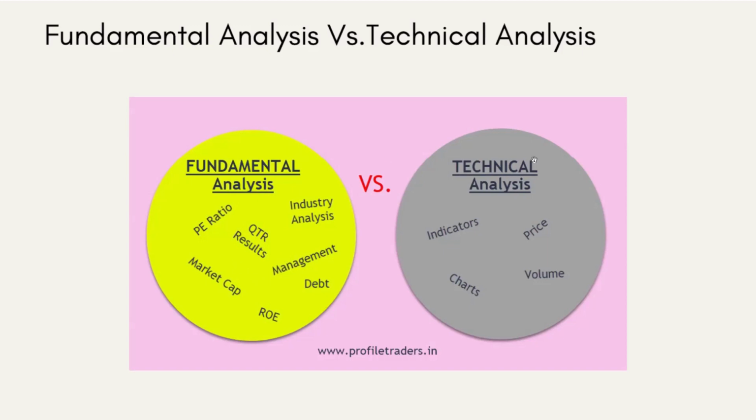Whereas technical analysts consider the analysis of the past behavior of prices to interpret their study. They believe that price contains all the information and it's enough to analyze the price chart. In simple words, technical analysts give more weightage to price, nothing else, whereas fundamental analysts consider many parameters like this to come up with an analysis.